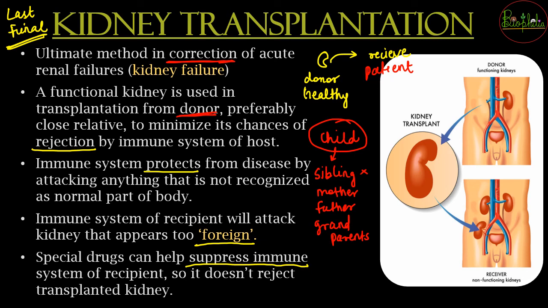So that was the entire story about how the normal functioning of the kidney occurs, how there can be abnormal constituents in urine, what can be the diseases regarding the system, and finally the treatment that can be given, that is either dialysis or even the last and final corrective method, that is kidney transplant.